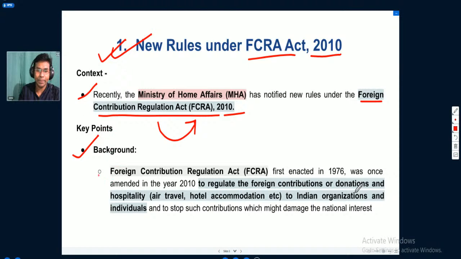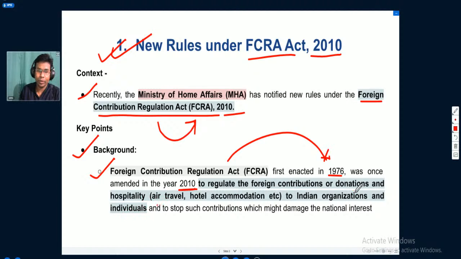We will see what the background is. The Foreign Contribution Regulation Act was first enacted in 1976 and was amended in the year 2010. Earlier it was first enacted as FCRA in 1976, then it was amended in 2010 to regulate foreign contributions or donations and hospitality.